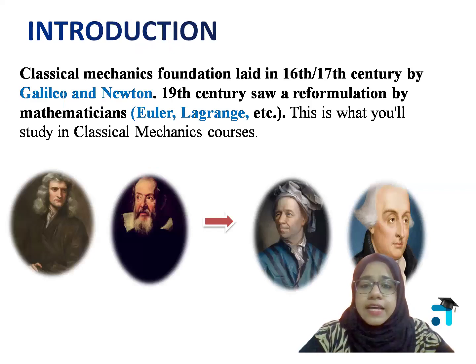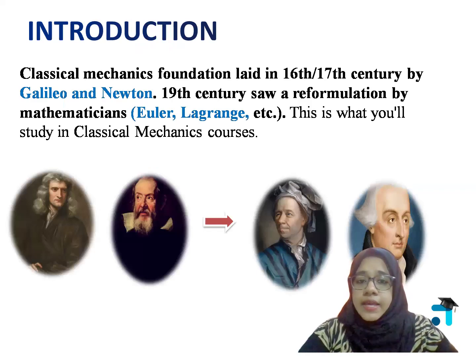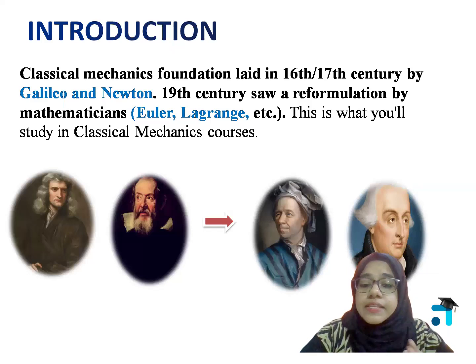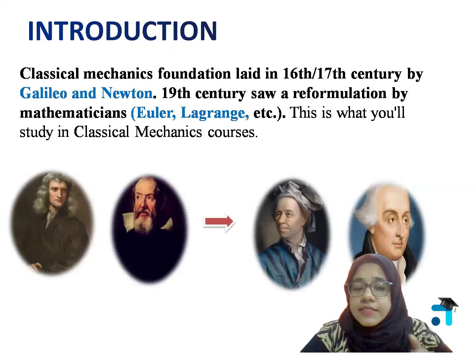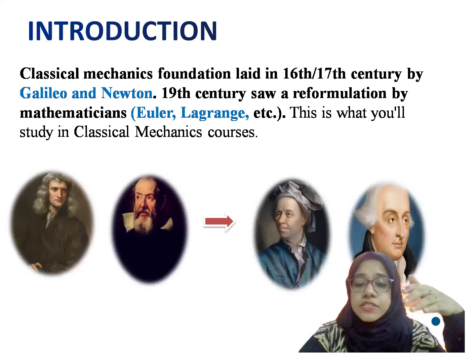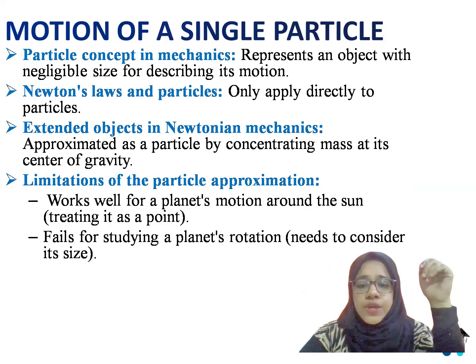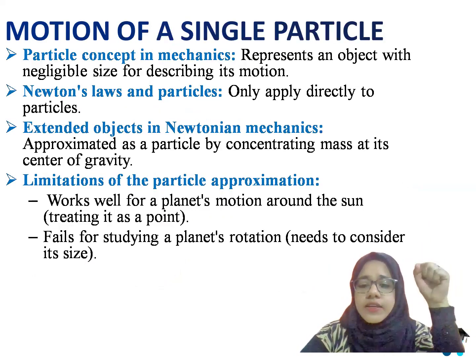Later, in the 19th century, it was reformulated using some mathematical reformulation by Euler. You can see here the images of Euler, Lagrange, etc. So in this course of classical mechanics, you will learn classical mechanics with the help of mathematical concepts. Now, what is the motion of a single particle?